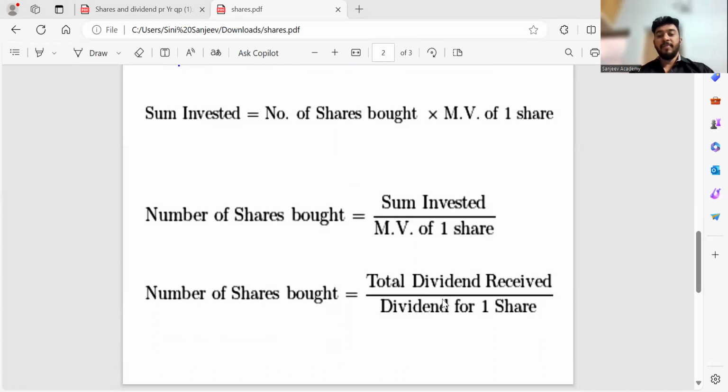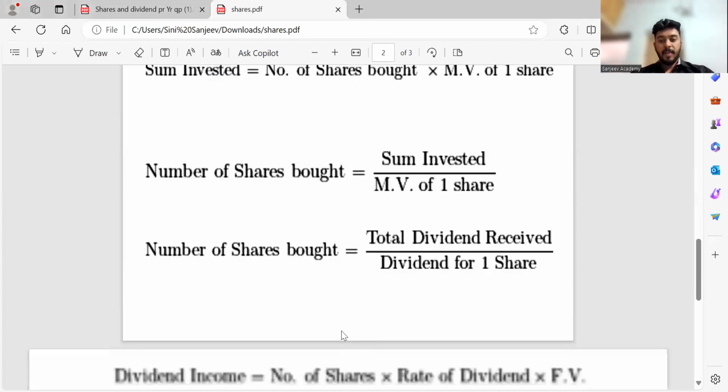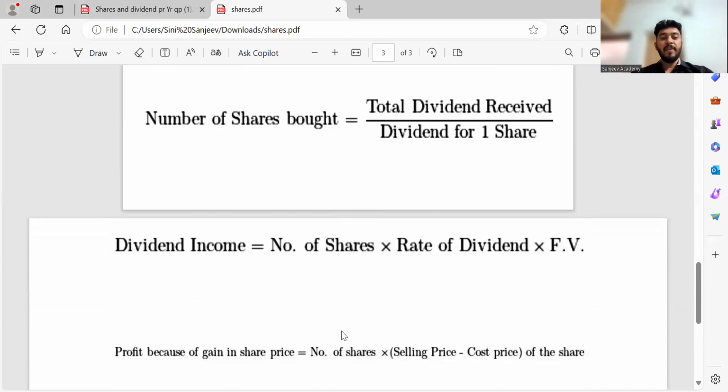One more formula is total dividend received by dividend for one share. So if I received a total dividend of 1000 rupees and dividend of one share is 10 rupees, so 1000 by 10, that is 100. So 100 shares I bought. Okay, so this is a kind of formula which I'll be using in the problems. And the last part, dividend income, number of shares into rate of dividend into face value. This is a formula.